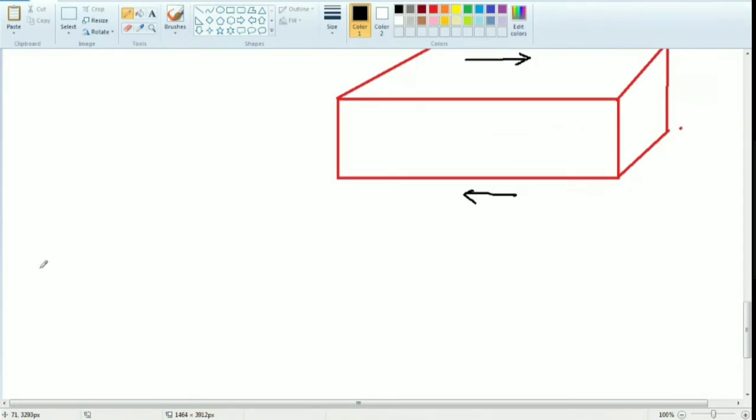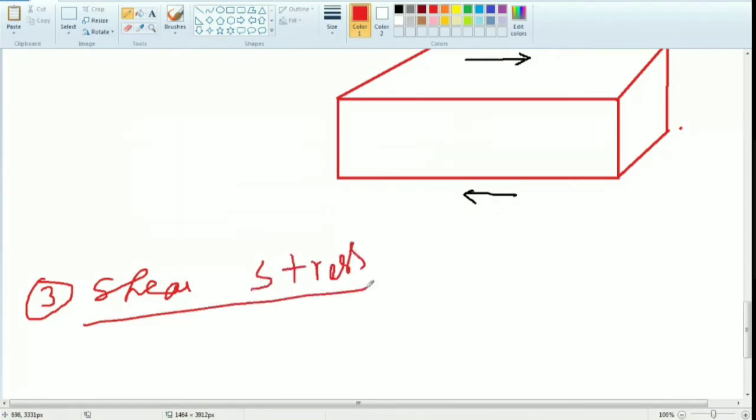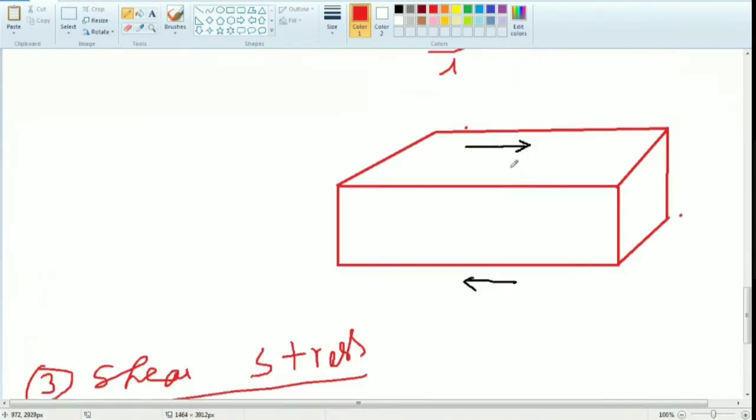So what is the third type, ma? What is the third stress? Shear stress. Okay, the third one is shear stress. So once a load acts tangentially, the load is called a shear load. Suppose any resistance is available against the shear deformation, then it is called a shear stress.